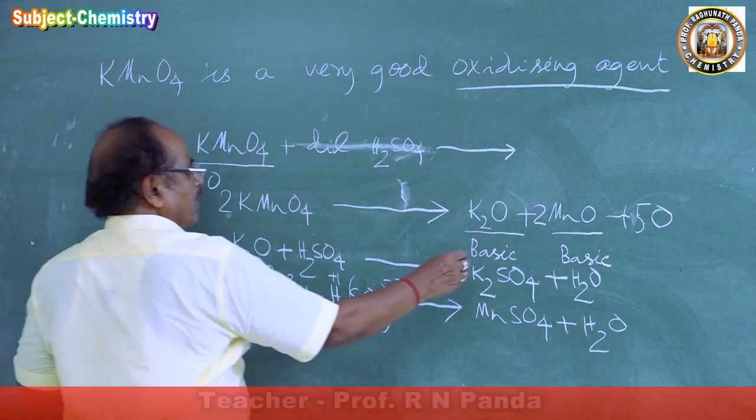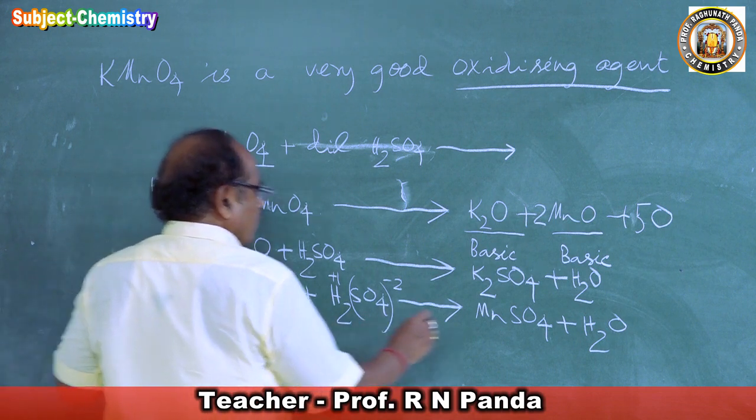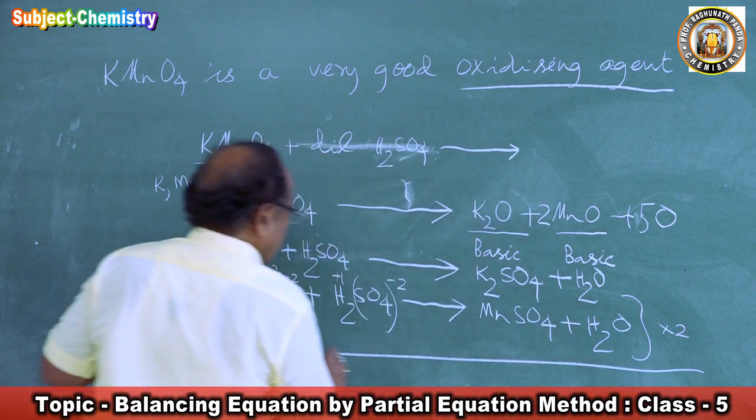So how many MnO are here in this? 2 MnO. So we will multiply the whole equation by 2. Now we add.